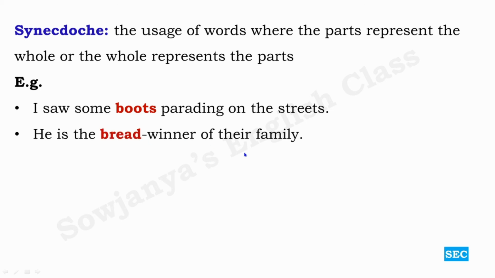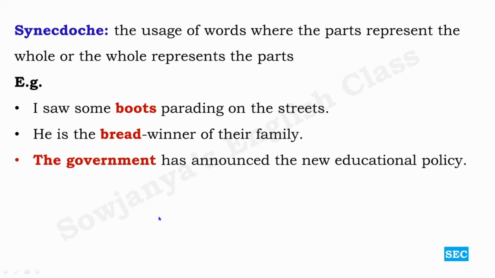And then, he is the breadwinner of their family. What is meant by bread over here? Everything that is related to food, or to household management and financial management. So bread here is a part representing the whole. The government has announced the new educational policy. What do you mean by the government? Not the entire people working in the government have announced the new educational policy, right? One person has announced it. So here the whole is used to represent the part, one small part, a single person who has announced the new educational policy.